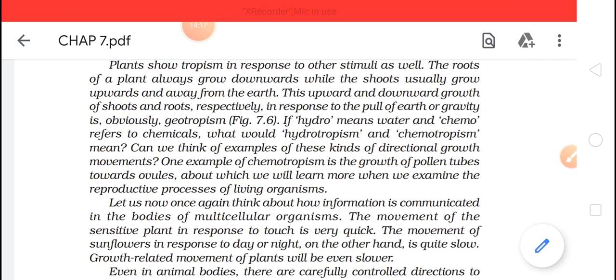Okay, another example of chemotropism is the growth of the pollen tube towards the ovary, about which we will learn more when we examine the reproductive processes of living organisms. So the pollen grains are dusted on the female reproductive part. The pollen tube will go towards the ovary, so there will be some chemical reaction, and this will allow the pollen tube to elongate and move towards the ovules.